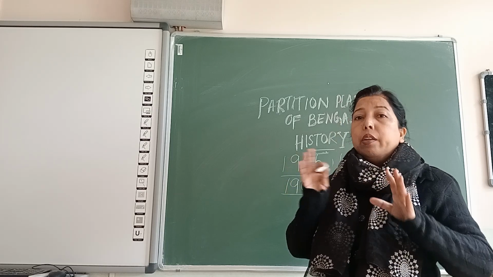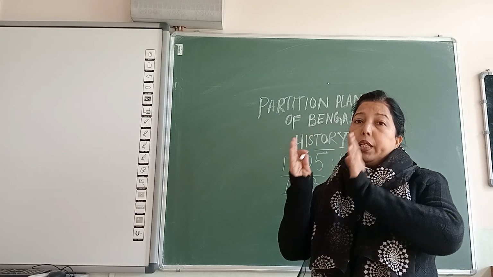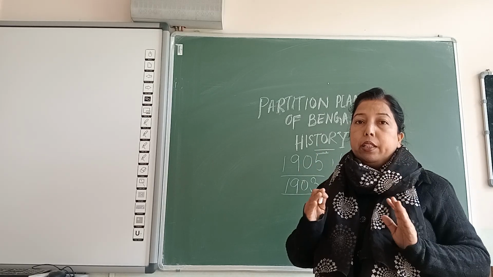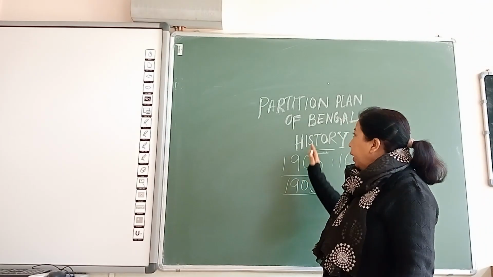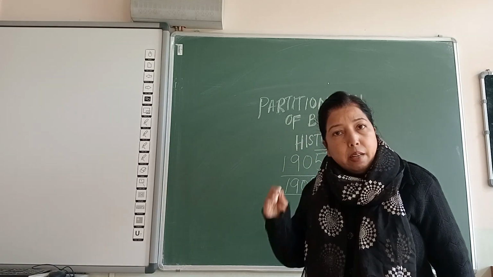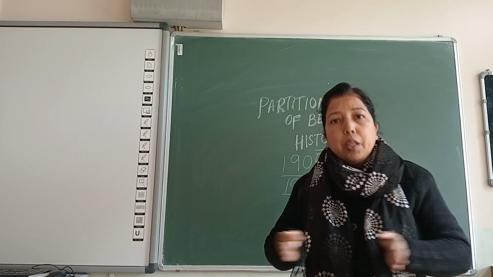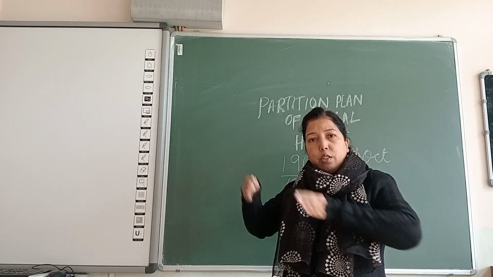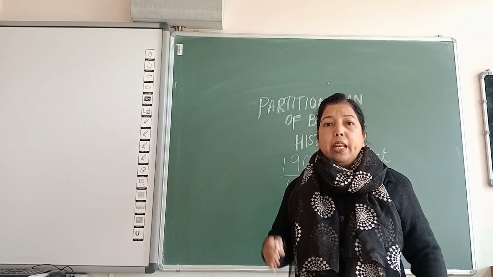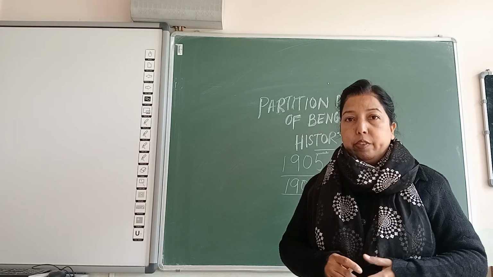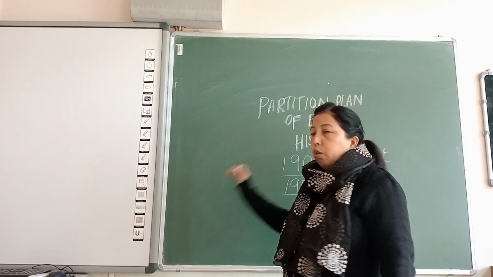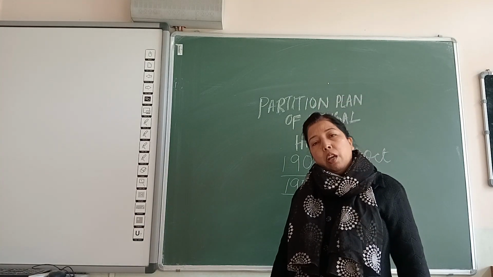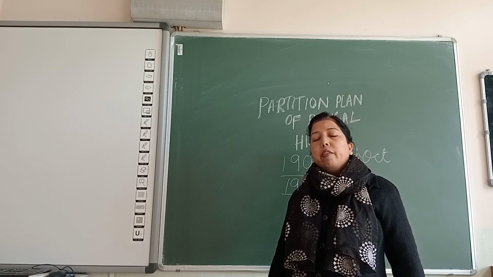So as a result, the Britishers, right from the day they entered India, applied the divide and rule policy, and that same policy they were applying in Bengal also, to break up the unity, to divide the people in the name of religion, and to convert different sections of people into minorities, so that they would not revolt and would not raise their voice. But officially, they did not disclose that reason, saying they only wanted a smooth functioning of the administration of Bengal. For that reason, Bengal was divided.